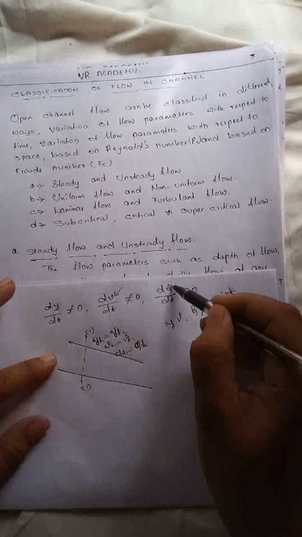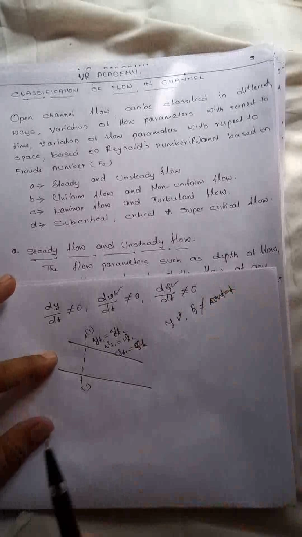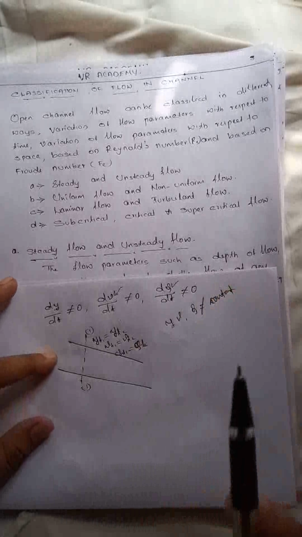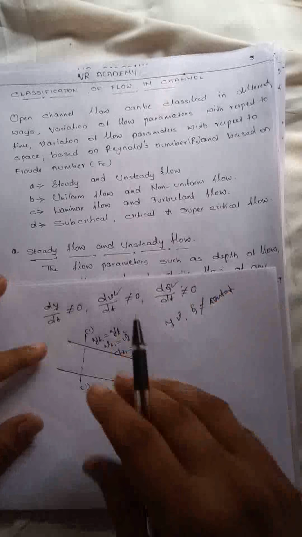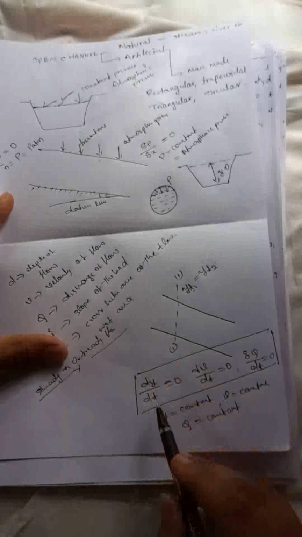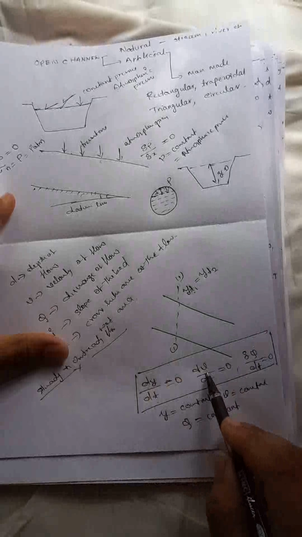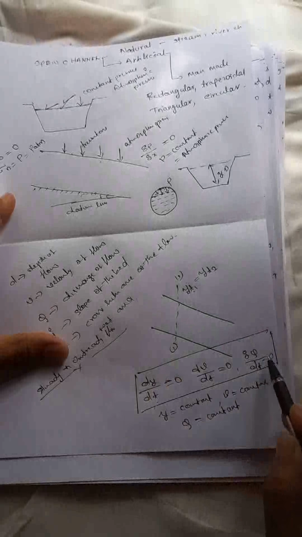So you got a clear picture of steady flow and unsteady flow. Simply, steady flow is defined as the flow in which the depth, velocity and discharge do not change with respect to time, and it should satisfy the conditions dy/dt = 0, dv/dt = 0, dQ/dt = 0.